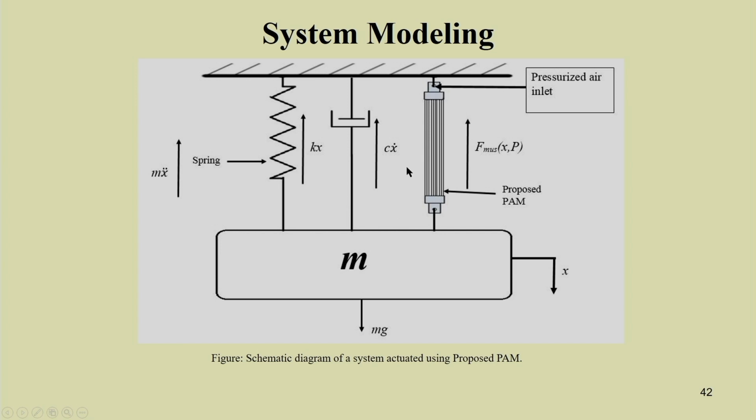But now, by putting this artificial muscle here and supplying air, we will see how the equation of motion changes.